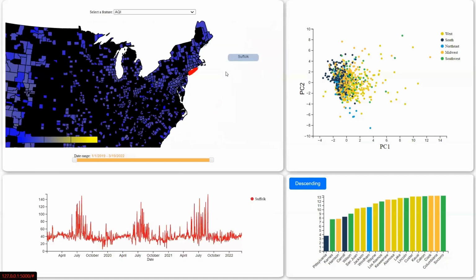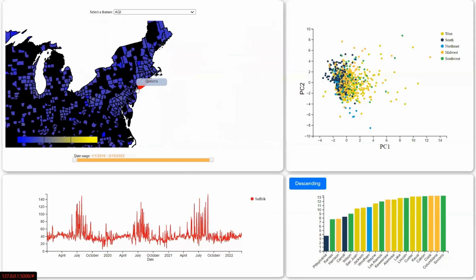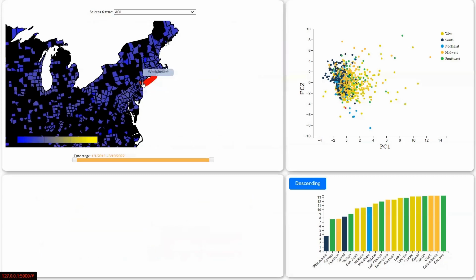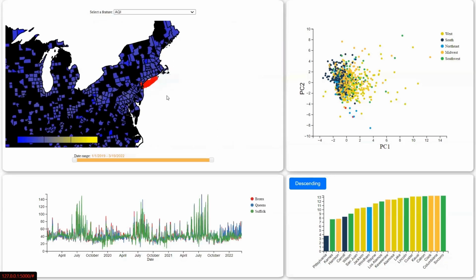And if we want to check out counties like Suffolk County, which is where Stony Brook is based out of, check some of these more northeastern urban counties, we can see kind of the same trend. Every summer, the air quality spikes up, gets worse, and then returns back to normal in the winter.